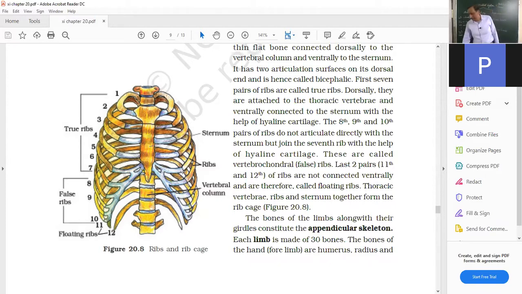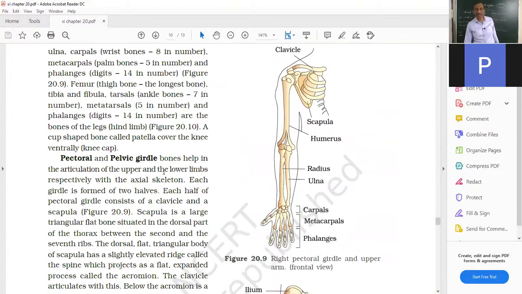Let us talk about the appendicular system. I think the axial system is clear to you, and I have also told their functions. The shoulder bones, as you all might have seen yourselves sometime in the mirror in the bathroom, there is a crookedly turned bone here. That is called the clavicle, and there is a flat bone at the back that is called the scapula. I'll show you in the diagram now.